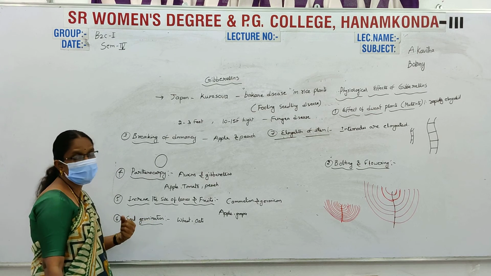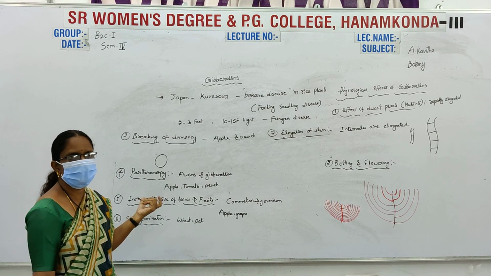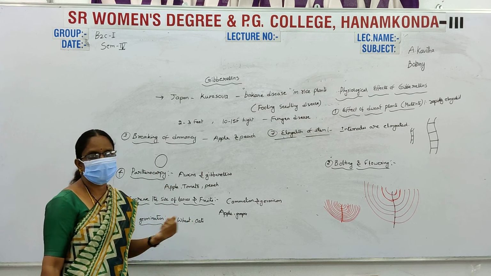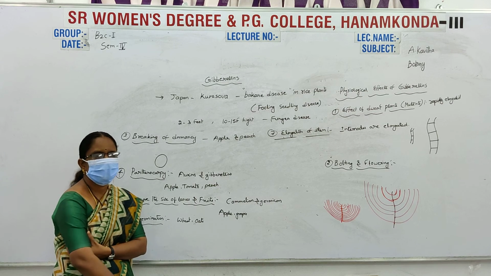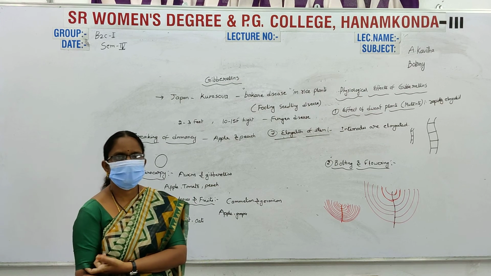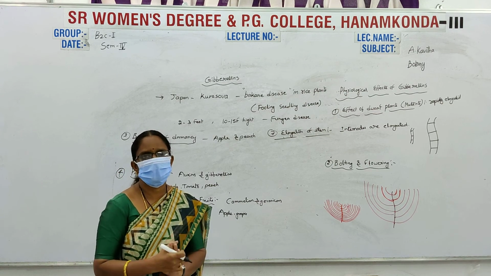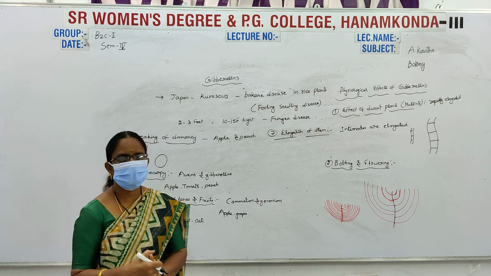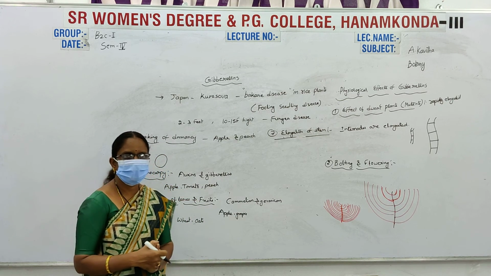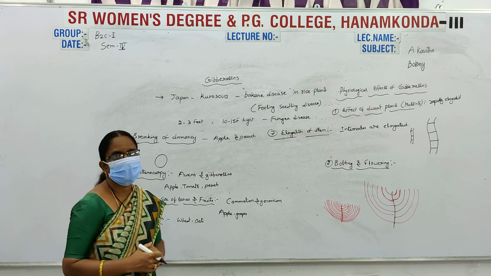And the next one is seed germination. Seed germination is also related to seed dormancy. In seed germination, the gibberellins are provided to the seeds. The seeds immediately germinate and form the new plant.